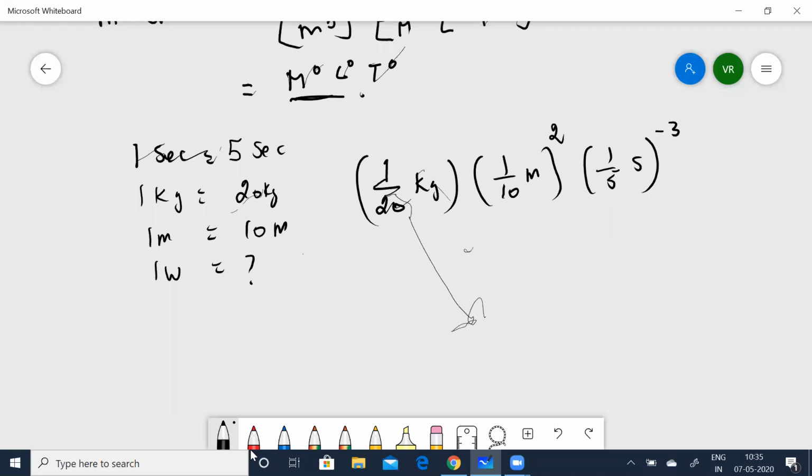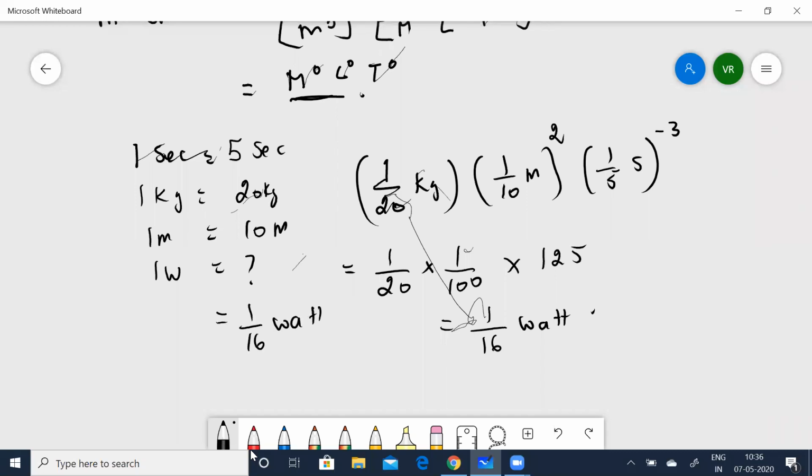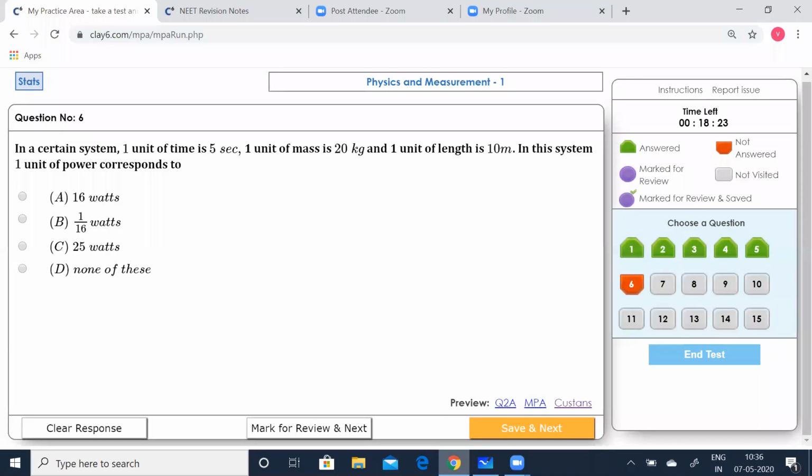When I calculate this, I get 1 by 20 times 1 by 10 squared, which is 100. So 1 by 100 times 5 raised to the power of minus 3, which is 125. When I simplify this, I get 1 by 60 watts. Now let's see which option is correct. B option is correct.